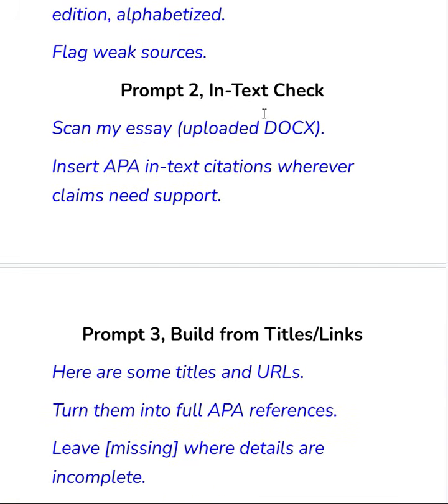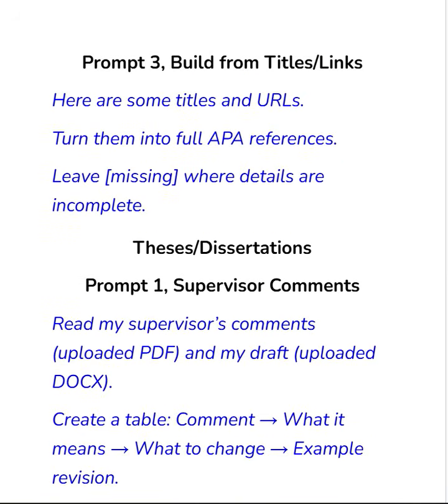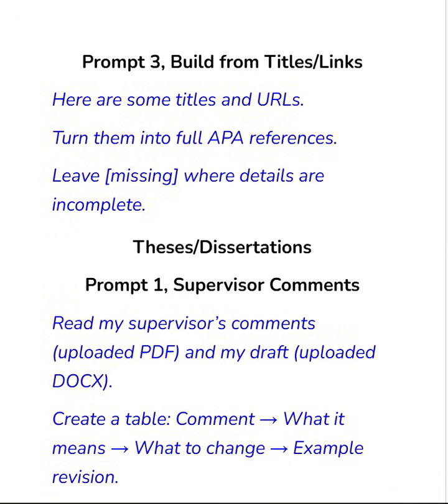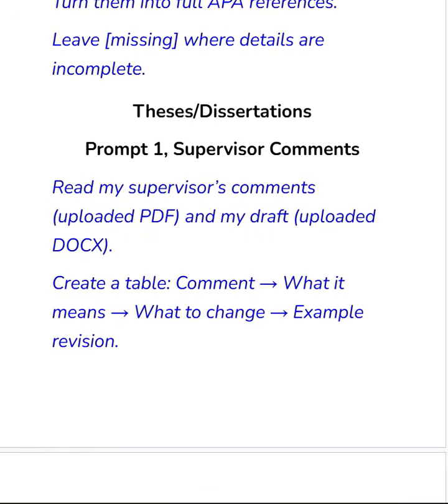This one is for index check. Scan my essay and insert whatever claims need support. This one is very powerful because supervisors complain a lot about this. Now, this is the third prompt, building from titles and links. The part we're going to now is for thesis and dissertation.